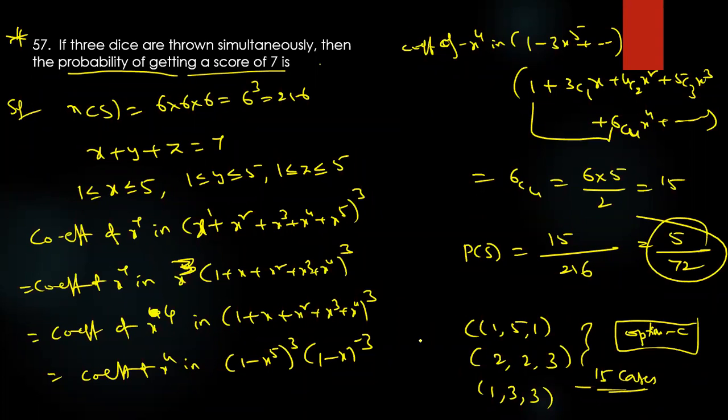Take one example. We can write these examples: 1, 5, 1; 1, 1, 5, like that. What is the answer?